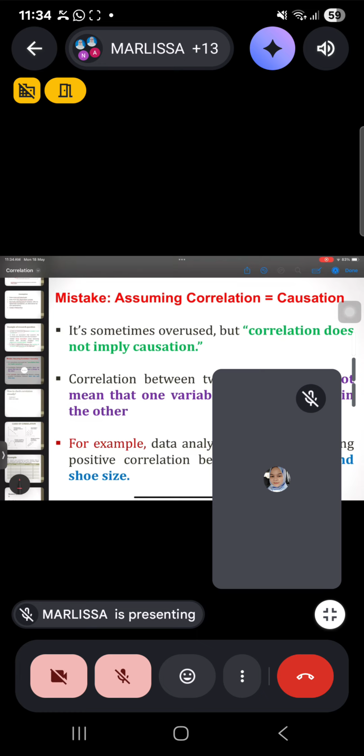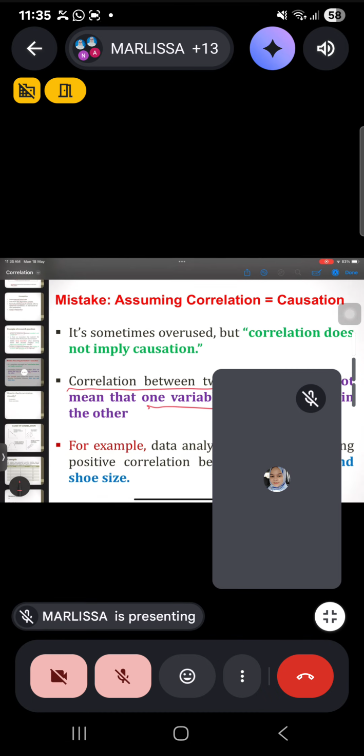You need to remember that even though you find that there is a correlation, it does not imply causation. It means that correlation between variables does not mean that one variable might cause a change in the other. It only means a probability. It doesn't definitely mean that this will cause this.